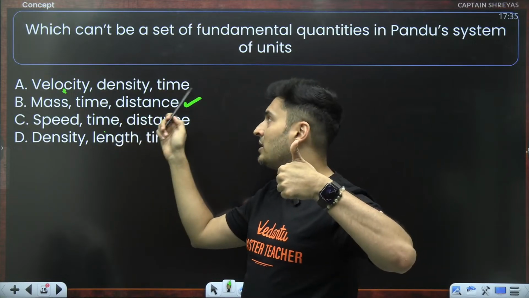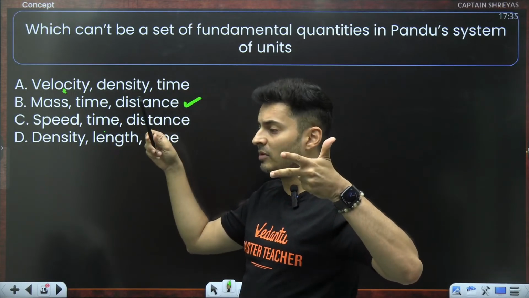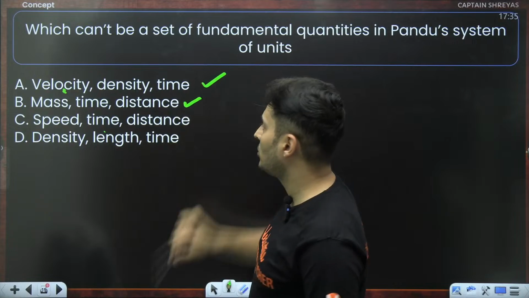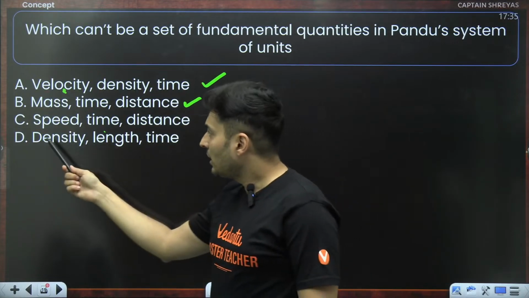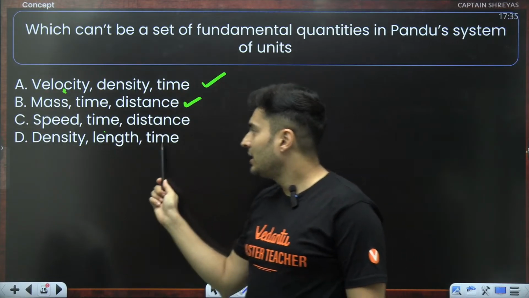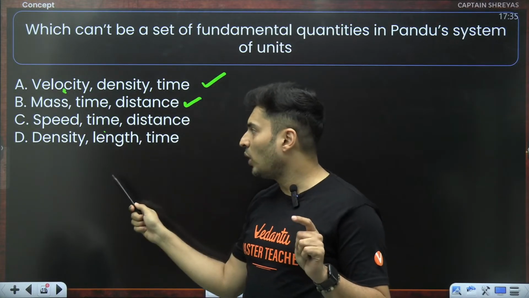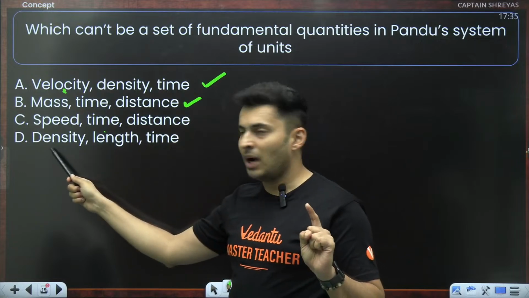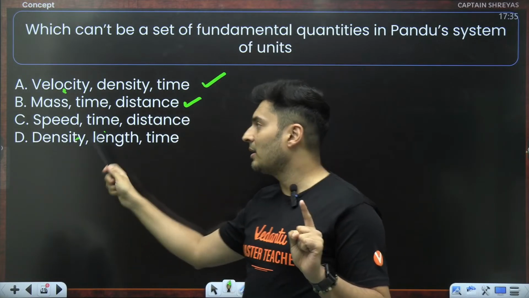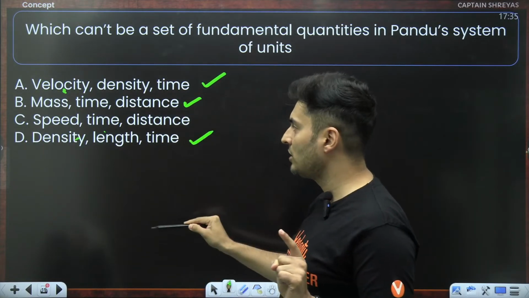So mass can be measured, time can be measured, then length can be measured. So the first option is also possible. In fact, even in option D, time is there, length is there. From length, I can get volume. From volume, I can get mass using density. So even option D is possible.